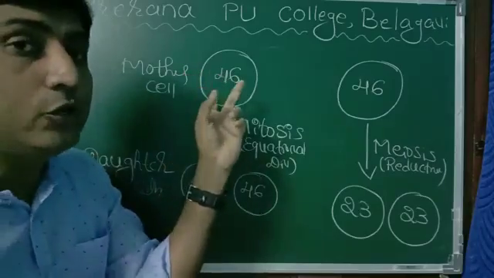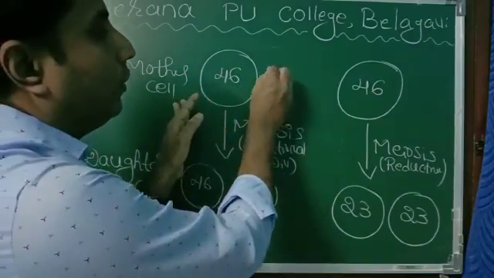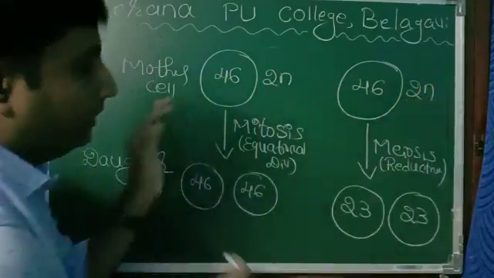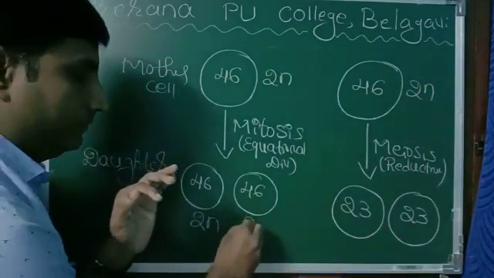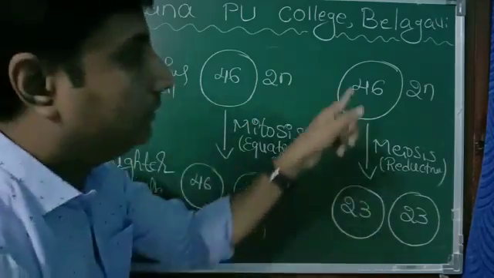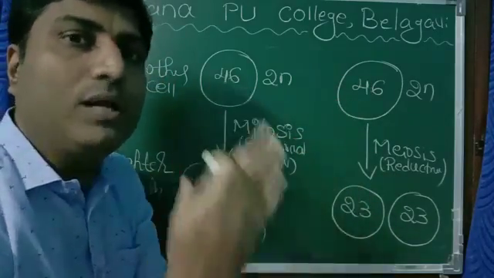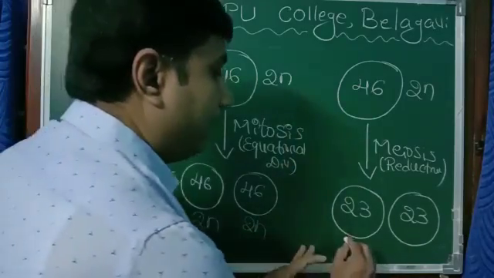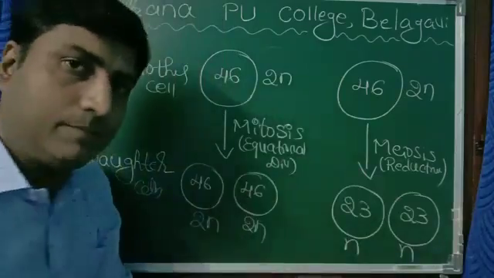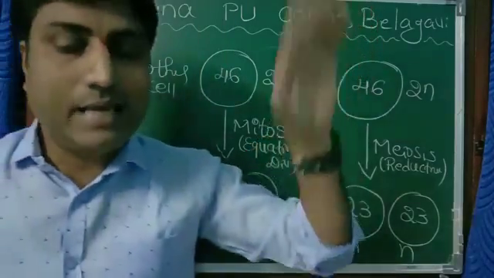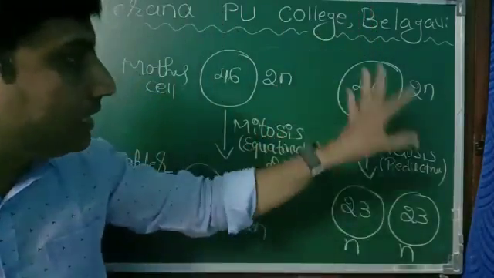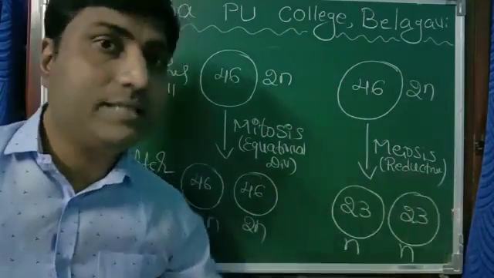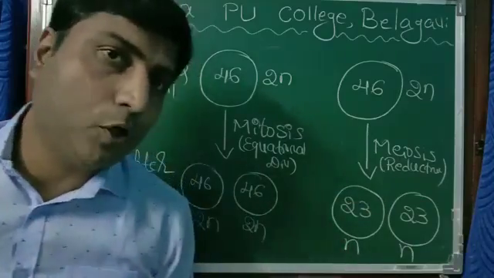When there are 2 sets of chromosomes, 23 pairs, we call it 2n. 2n means diploid. And whenever the number becomes half, only one set of chromosomes, instead of 23 pairs, 46, 23, we call it haploid. n stands for haploid. So whenever the cell undergoes meiosis, or reduction division, the resultant daughter cells have the haploid number of chromosomes.